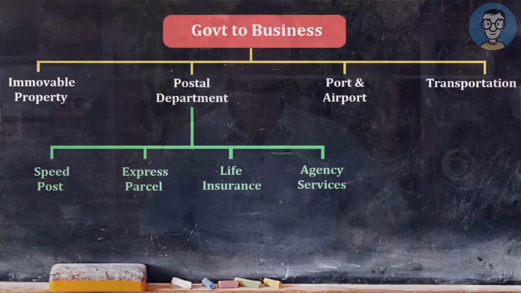So in a nutshell, we were discussing the services on which RCM does not apply. I repeat the point because it is important. Which were those services? It was renting of immovable property and PPT services. PPT stands for Postal Department, Port and Airport. The last T stands for transportation of goods and transportation of passengers. So on all these things, RCM does not apply.